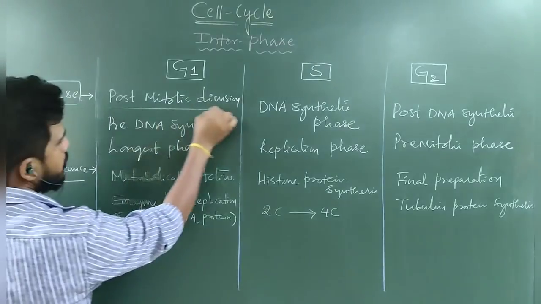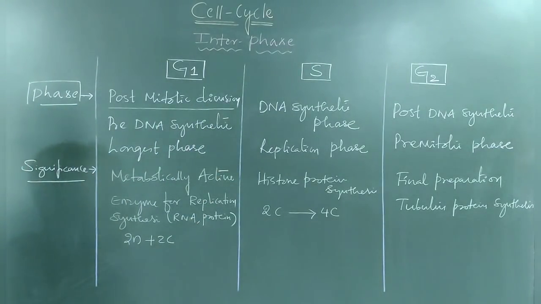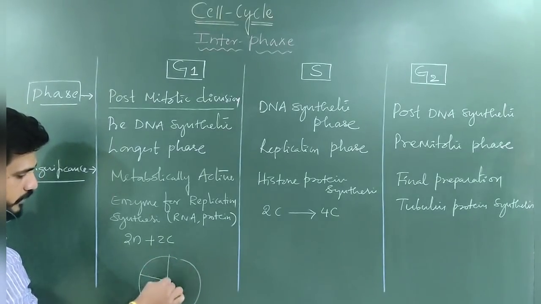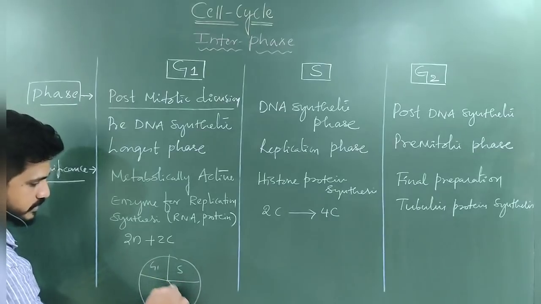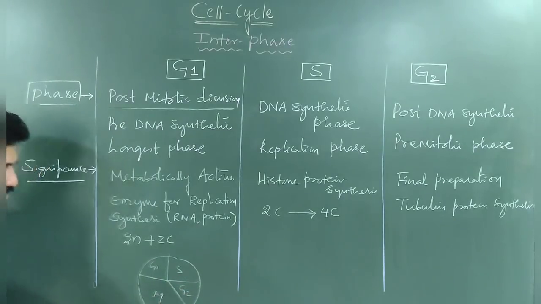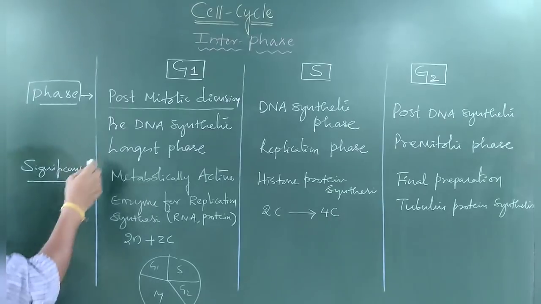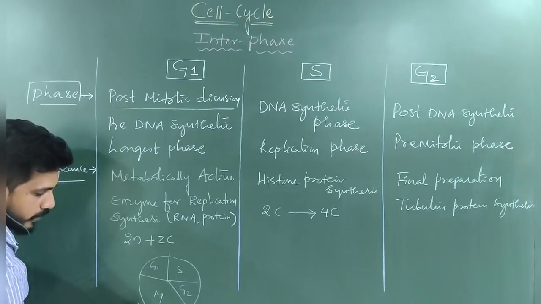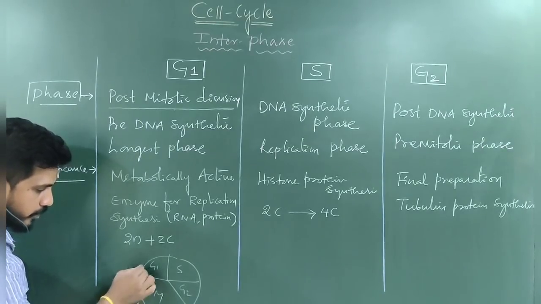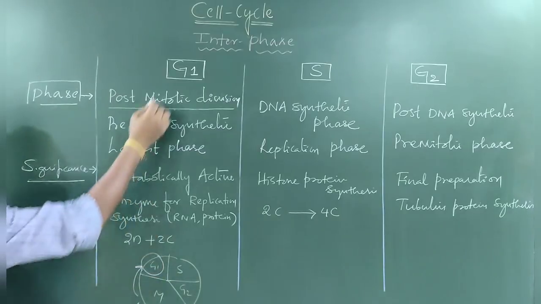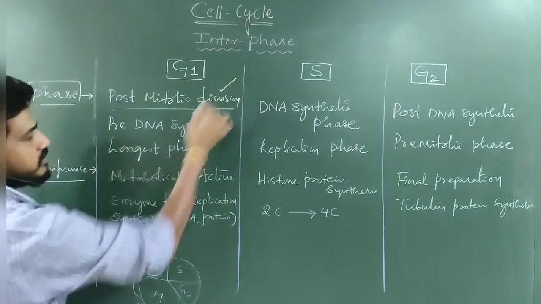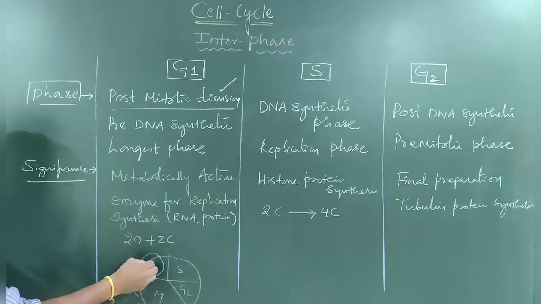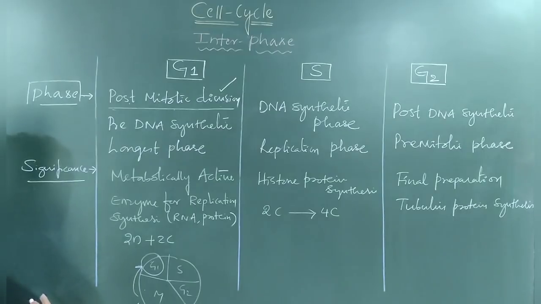If you see what kind of phase the G1 and S and G2 are. G1 is post-mitotic division. It's simply called. How? Suppose, if you think this is the G1, this is S and this is G2 and entire this is M phase. So what word has been given here? Post-mitotic phase. So this is M means what? Mitotic. After mitotic only G1 is happening now. So that is why G1 is called post-mitotic division. Clear? Post means what? After. It occurs after mitotic division when cell is under the cell cycle.